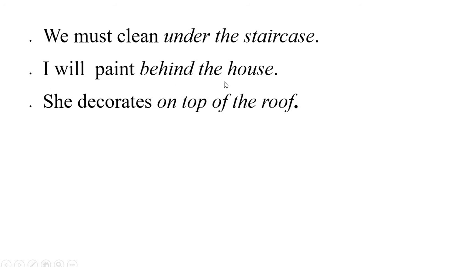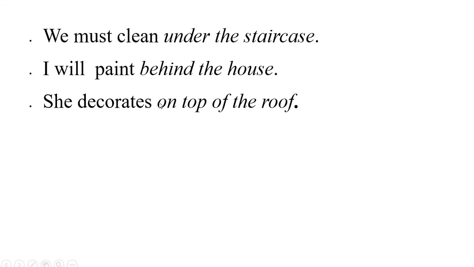I will paint behind the house. So behind the house is my prepositional phrase as type. What is its function? It functions here as direct object of the verb paint. Clean and paint are all transitive verbs. What is a transitive verb? A transitive verb is a verb that requires a direct object.